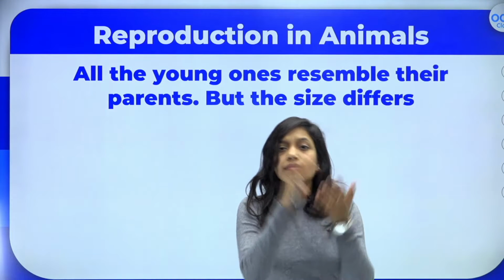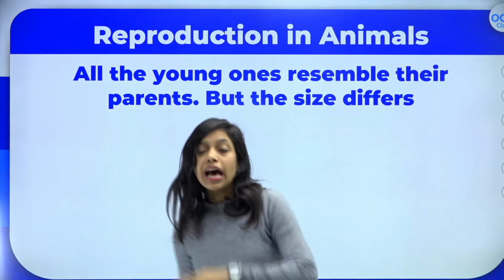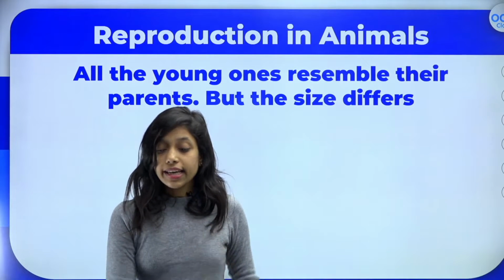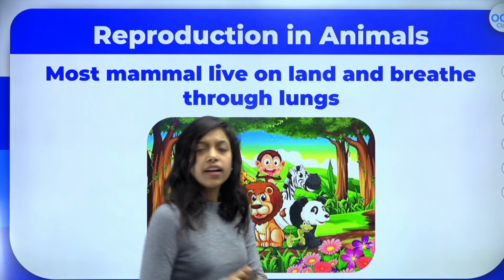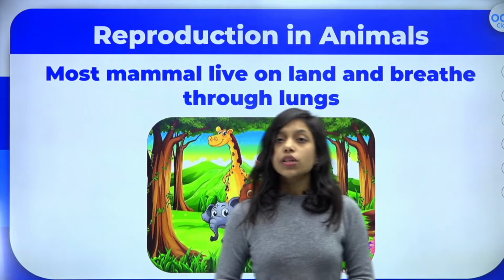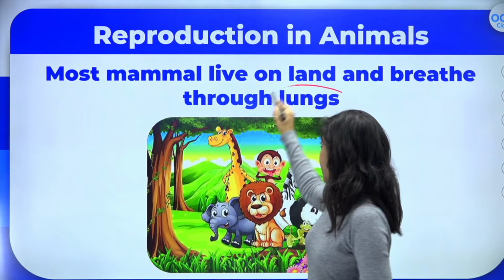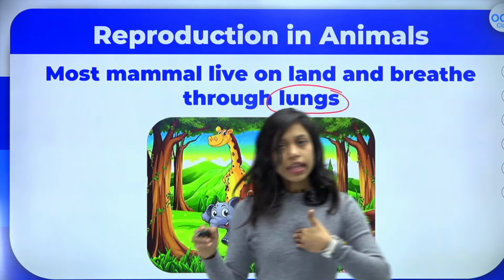Kittens are small, cat is big, puppies are small, and dog is big. So only thing is size will differ. And most of the mammals live on land. All are terrestrial animals, so they breathe through the lungs, right? We use our lungs to breathe.